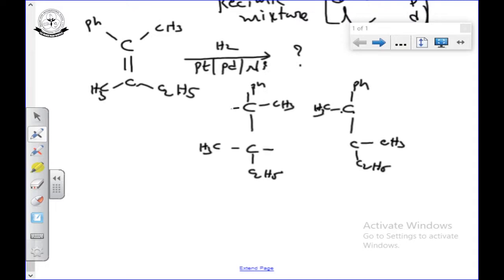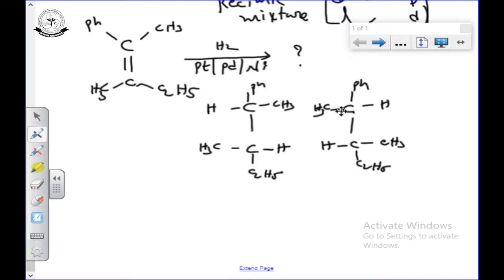Already I told you the rule for syn addition. Syn addition means not the same side. Where the gaps are present, there we add the hydrogen, like this. You can observe this one. Here also there is no plane of symmetry. It's optically active.